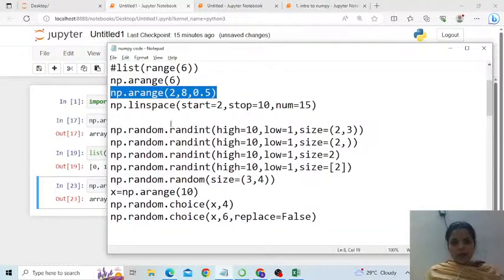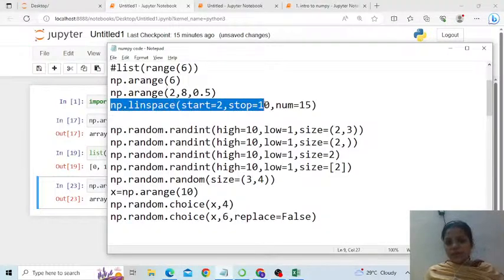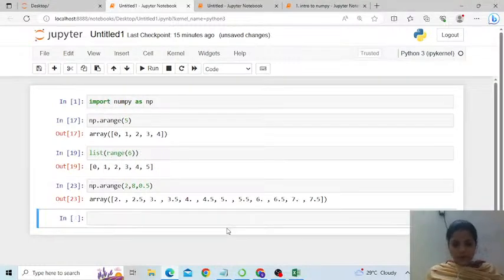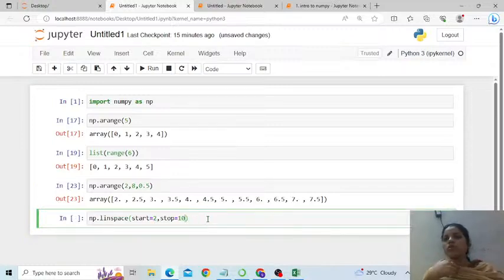Correct? Okay, there is another function supported by numpy called linspace. Now suppose you don't want to calculate the step size. Say for example, between 2 to 10, I want a total of 20 numbers. This is my rough calculation.